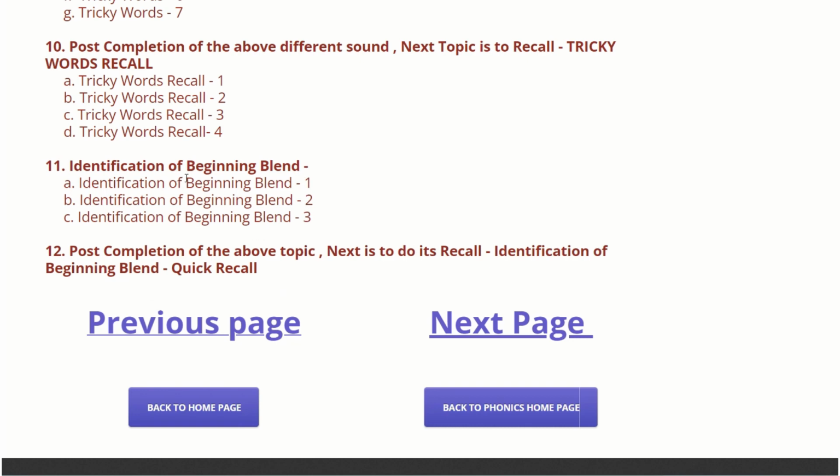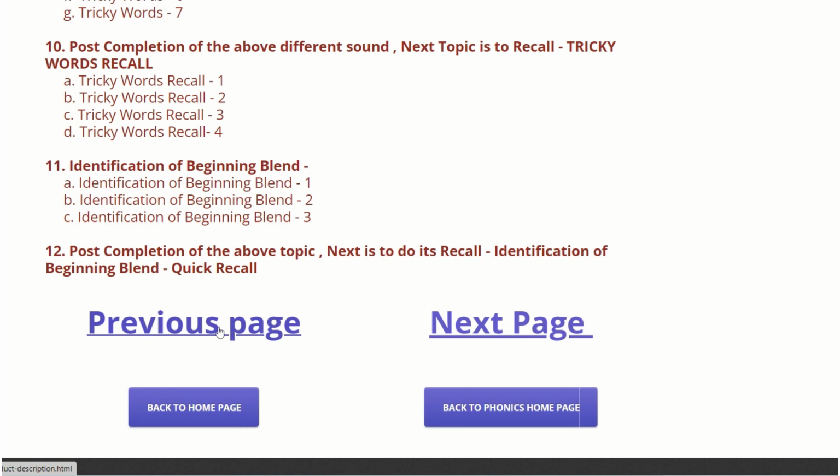After the completion of the above, that is the identification of beginning blend, next is to do its recall. After every topic completion, we will do its recall, either in a story, in question answer format, in a rhyme, in a reading, or in sentences.